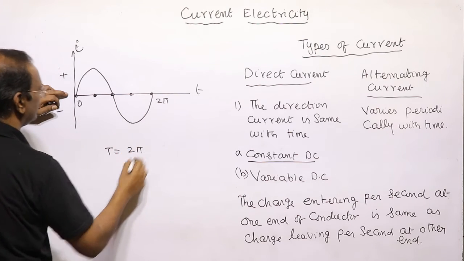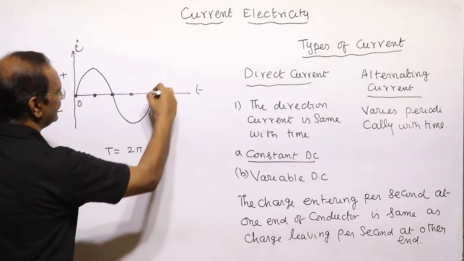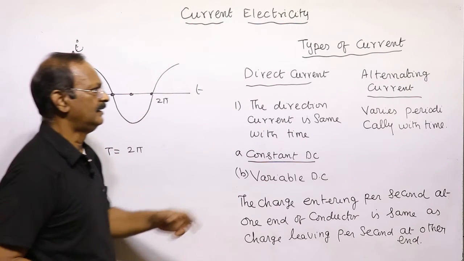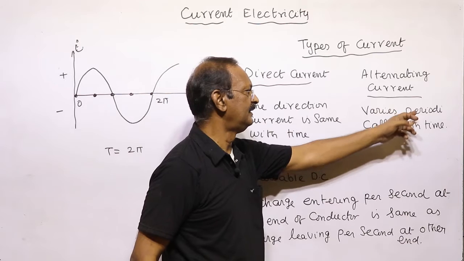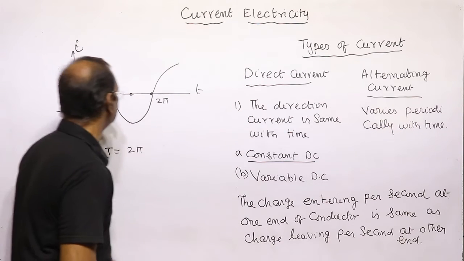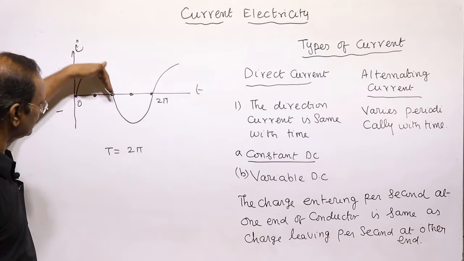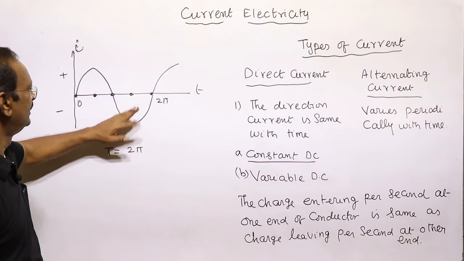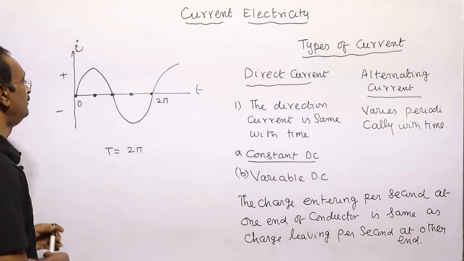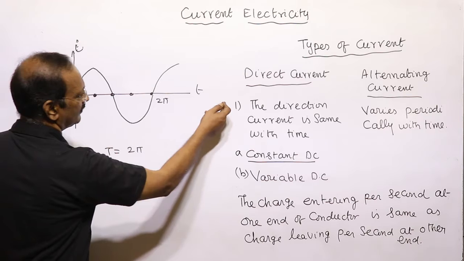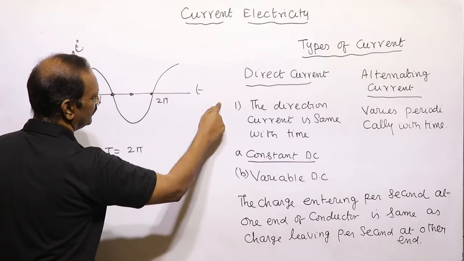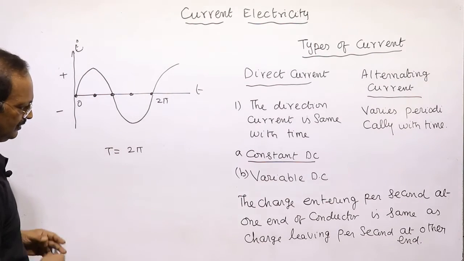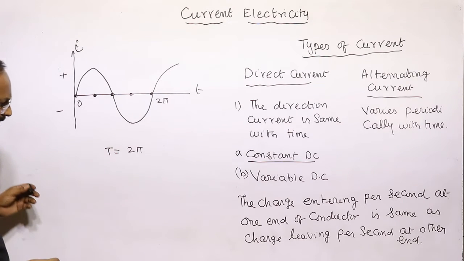Time period means after which it again repeats the same. It means in alternating current the current varies periodically with time. Its direction also changes, going from positive up, then again to the negative side down. The direction changes periodically after 2 pi, after 4 pi also the same thing. From 2 pi to 4 pi it will repeat the same. Same thing.